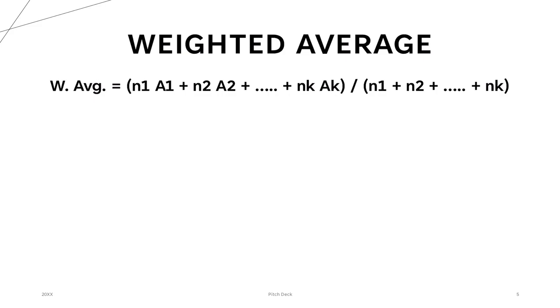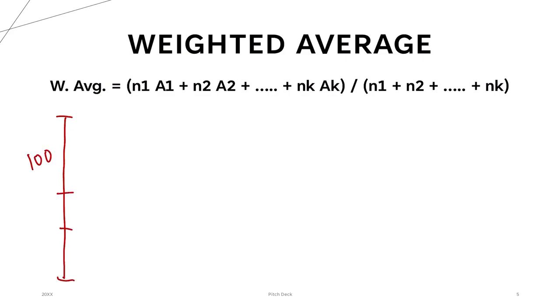Now, what exactly is weighted average? Going back to the example of Virat Kohli, right? Instead of telling you the average score in each match, they tell you how the career of Virat Kohli looks like.